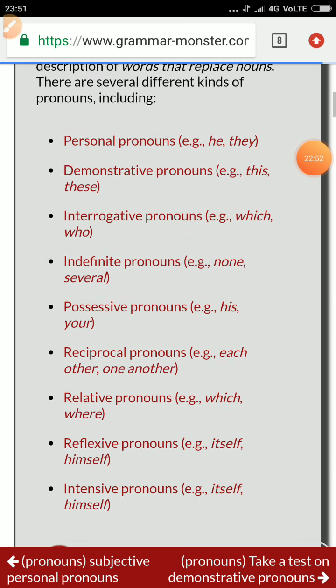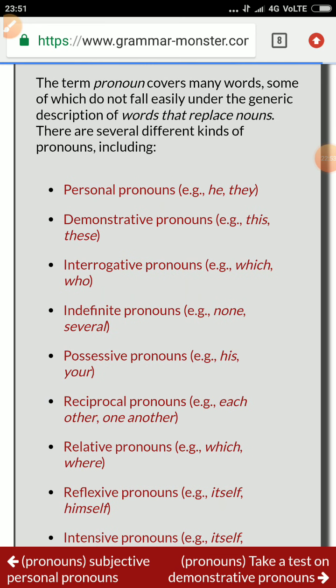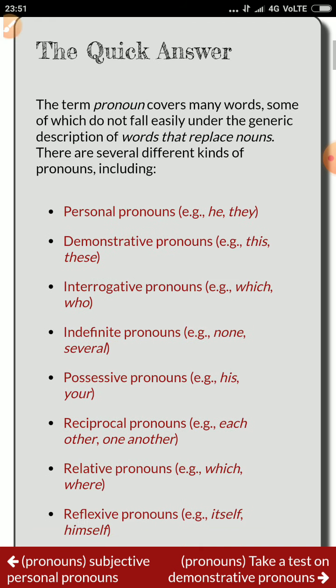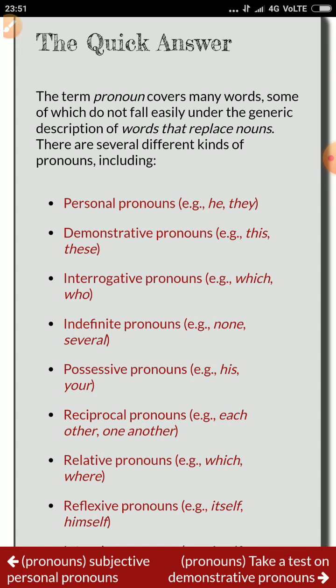So the pronoun chart is all about understanding classification and sorting of sentences, which will give you a good understanding. Now again I am coming to close this topic for today, but before closing I want to give a recap. We're talking about the pronoun. What is a pronoun? The term pronoun covers many words, some of which do not fall easily under the generic description of words that replace nouns. That is the simple one-line definition: anything which comes in the name or replacement of a noun is called a pronoun.